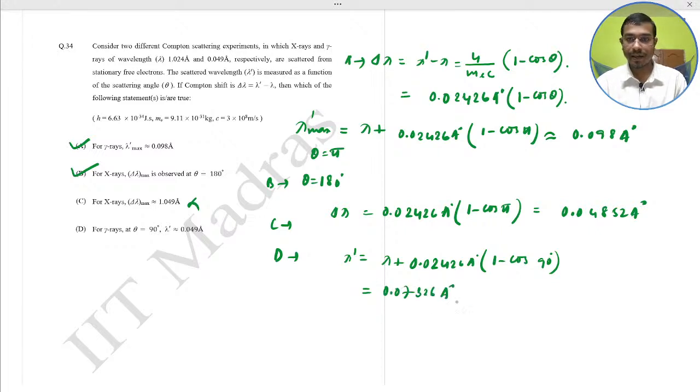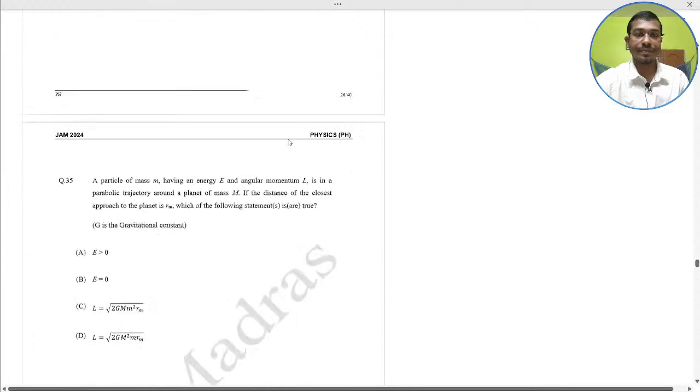0.07326 Armstrong after calculation. So here this is 0.049. So this also would be incorrect. Options A and B would be the correct. Okay, go ahead to our next question.